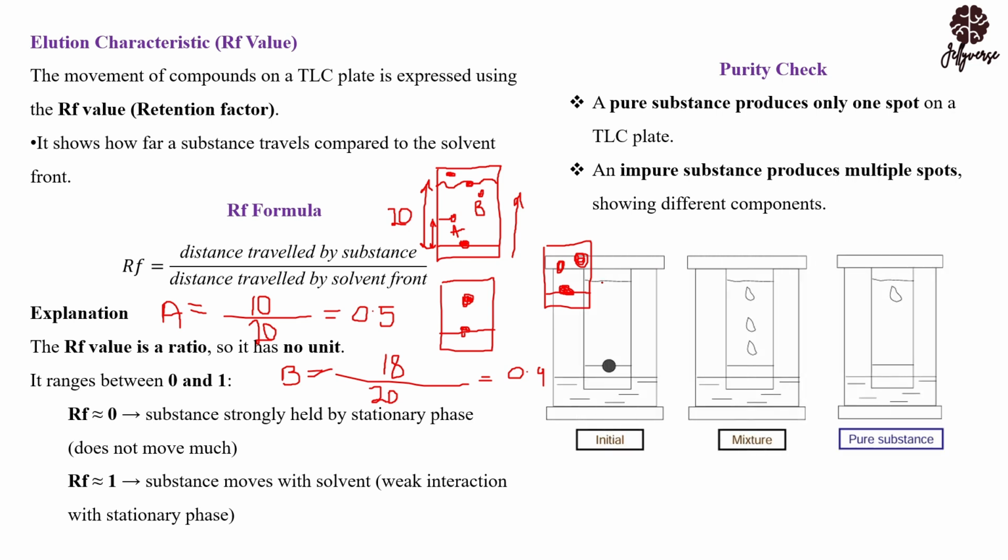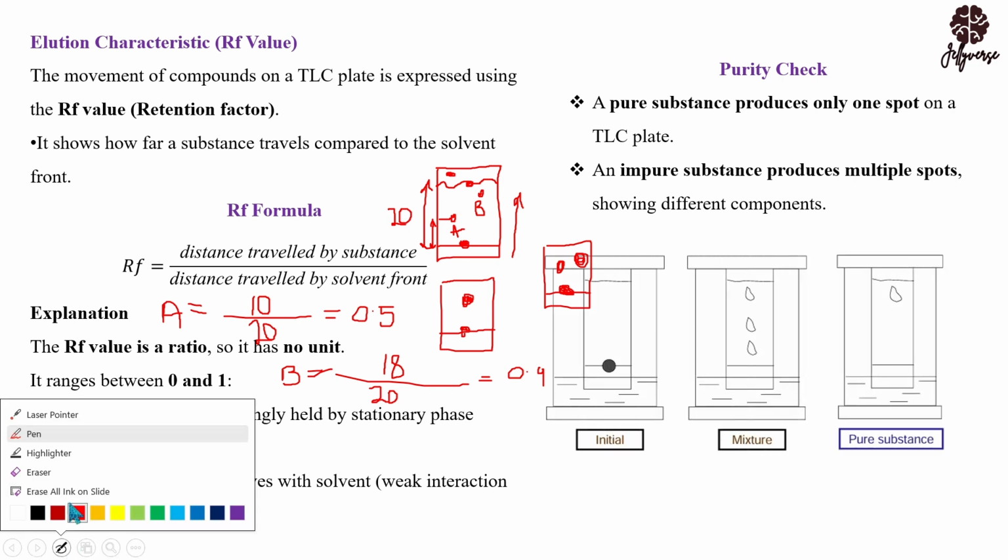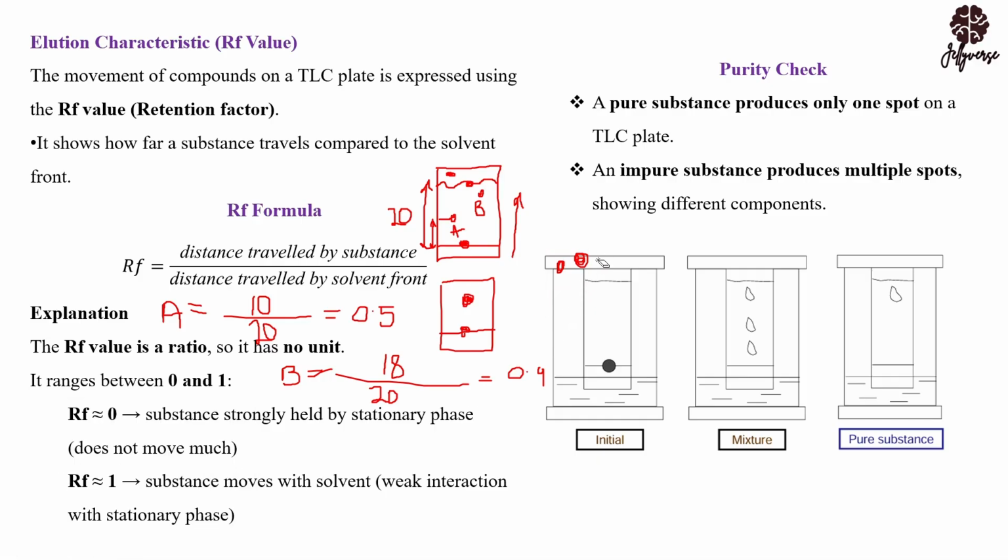For instance, let's look at this image. Let me clear this part. So you could see that this is the initial part of the experiment. After we have dipped it into the solvent, now we are seeing different colors like color 1, color 2, color 3. It means that this particular spot that you made here, the compound is impure. But the moment you dip it here, and it's only one black spot that has been moved throughout on the TLC plate, then this means that the compound is a pure substance. It's not made up of any other thing.